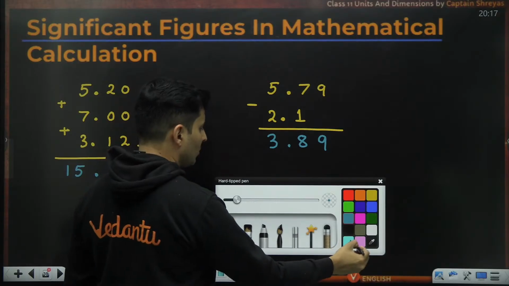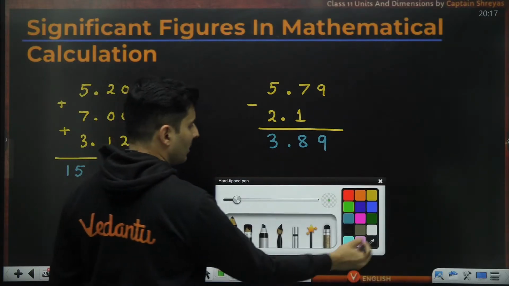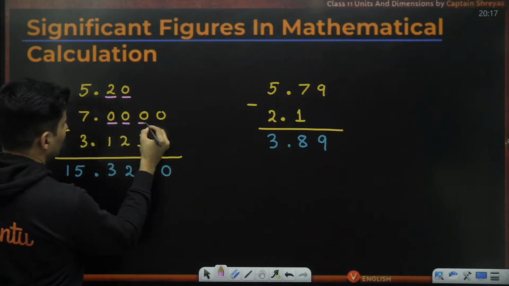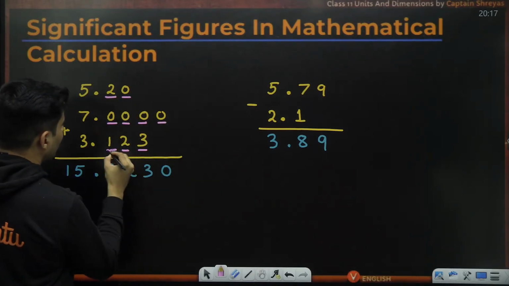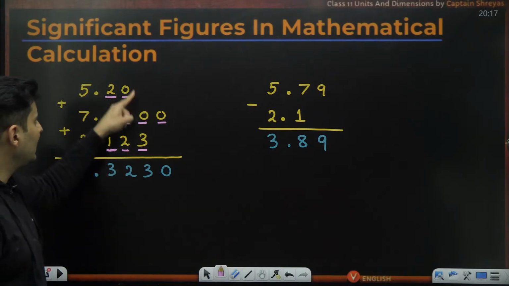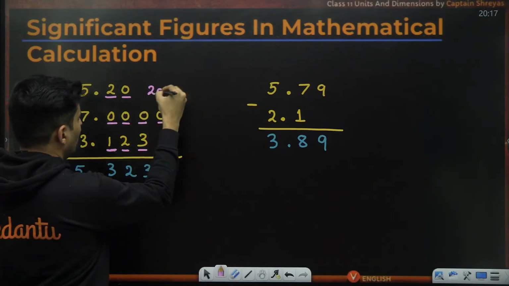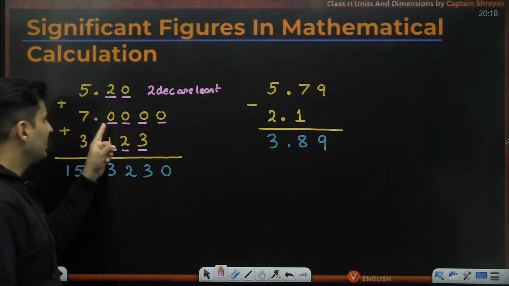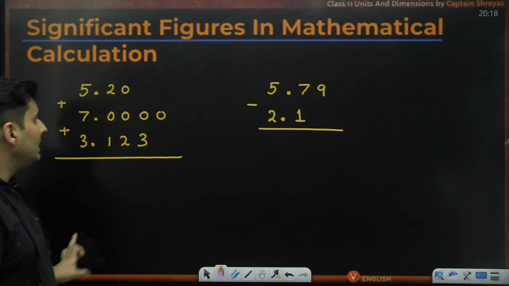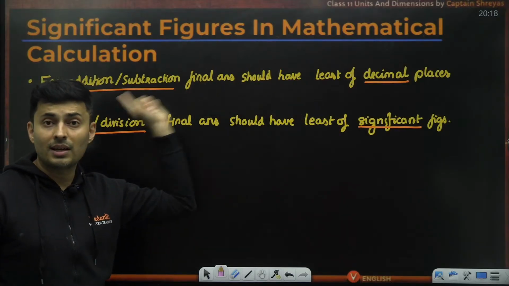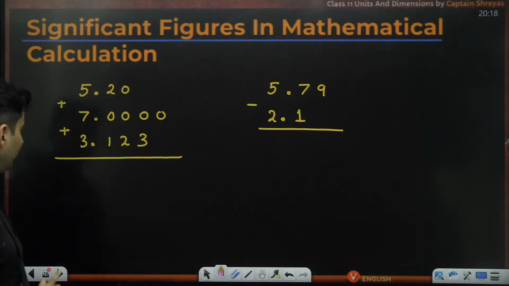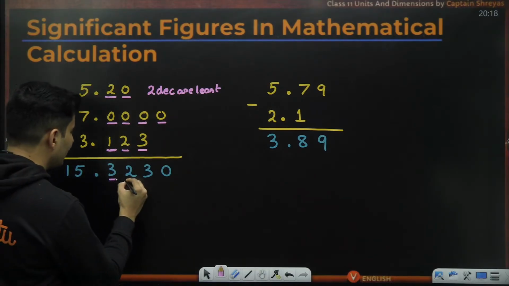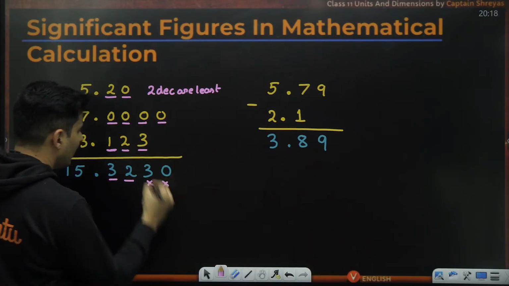This is the reason. If you check the numbers over here, this has 2 decimal places. This has 1, 2, 3, 4. This has 1, 2, 3. So out of the 3 numbers, this has the least decimal places. 2 decimals are basically the least. This has 4, this has 3. Check the least of the decimal places whenever you are going to add and subtract. So the final answer should also have 2 decimal places. That means only these two are needed. This and this are not needed.